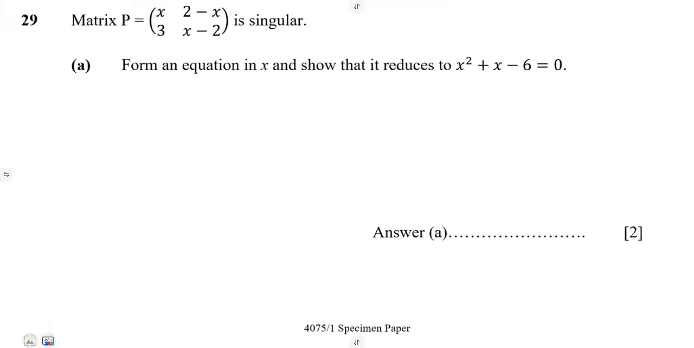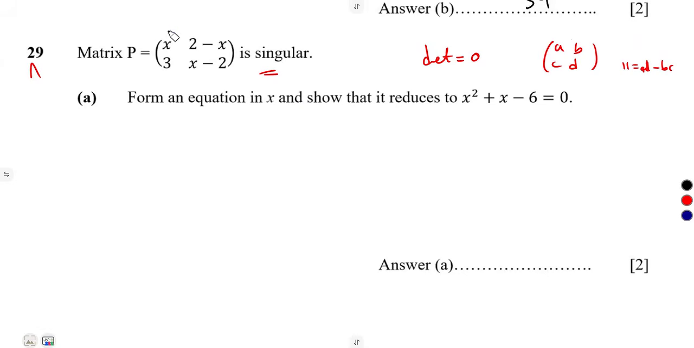Number 29, you're given this matrix P, which is a singular matrix. The moment you're given a singular matrix, it's all about the determinant. That determinant must be equal to 0, from what we had before. Remember, the determinant is going to be given by AD minus BC. This is our A, our B, our C, and our D. We're asked to form an equation in x and show that it reduces to this.